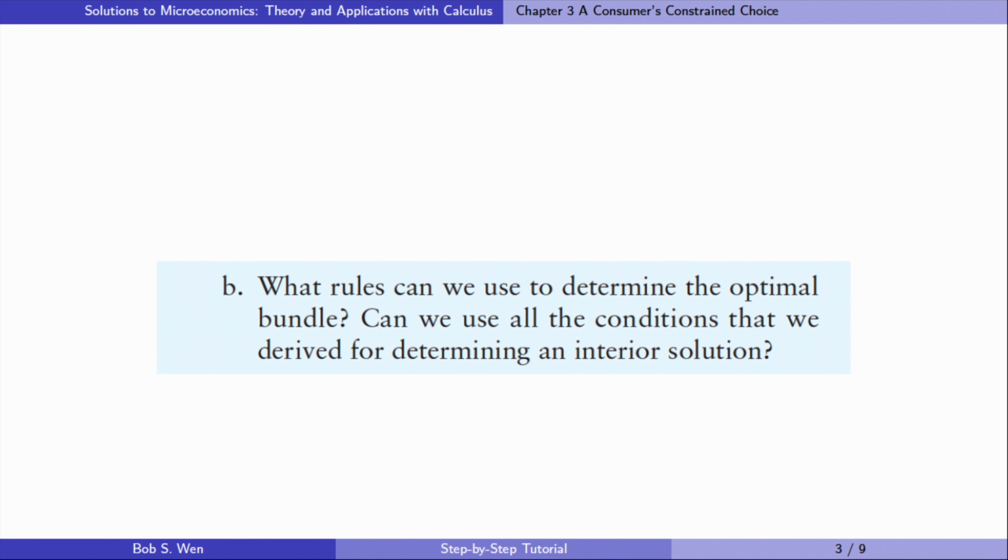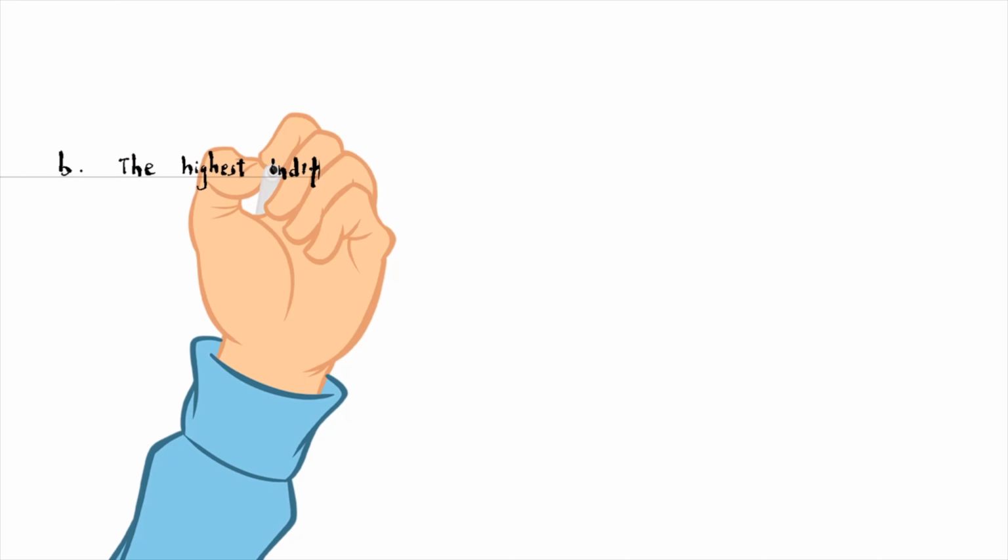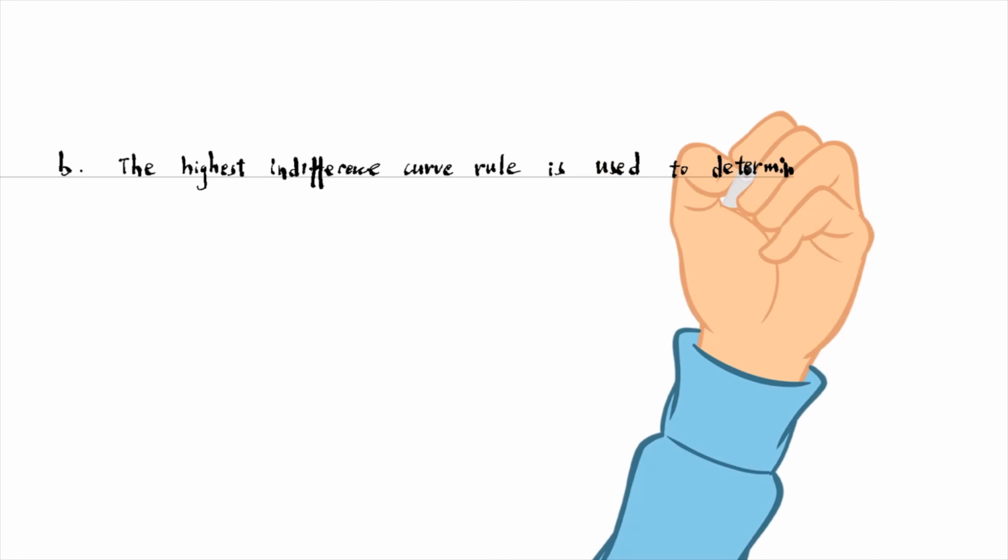In part B, what rules can we use to determine the optimal bundle? Can we use all the conditions that we derived for determining an interior solution? The highest indifference curve rule is used to determine the optimal bundle.